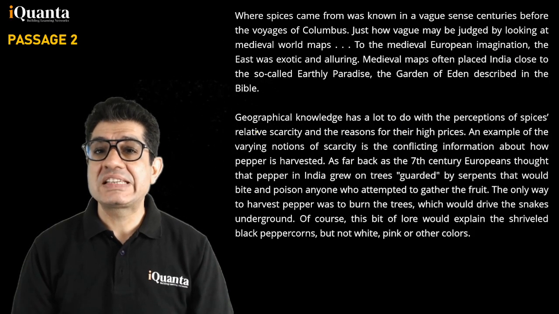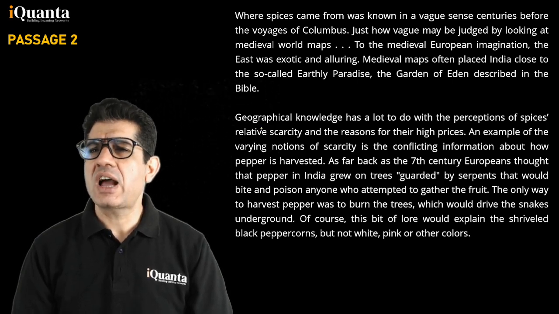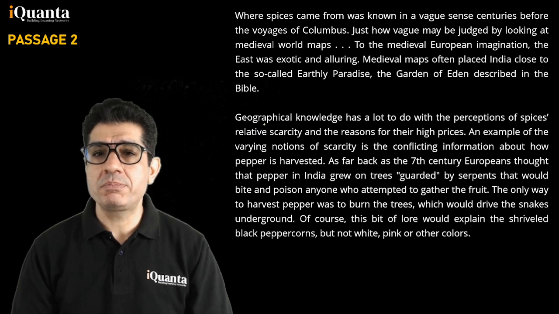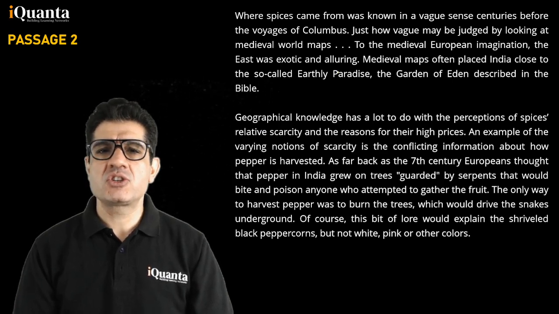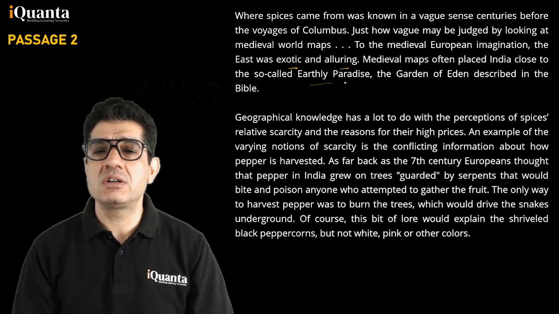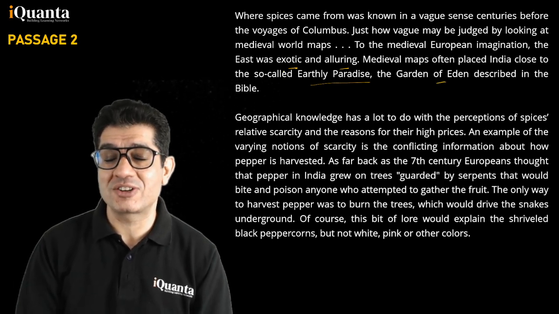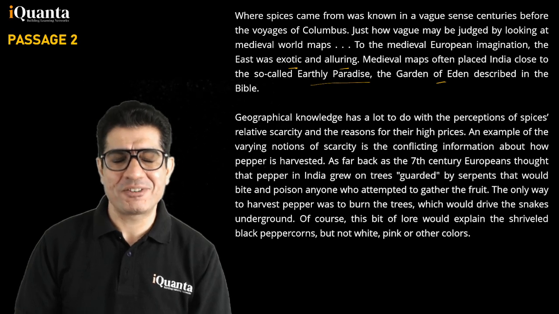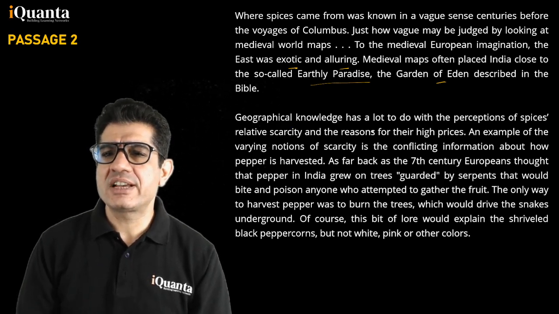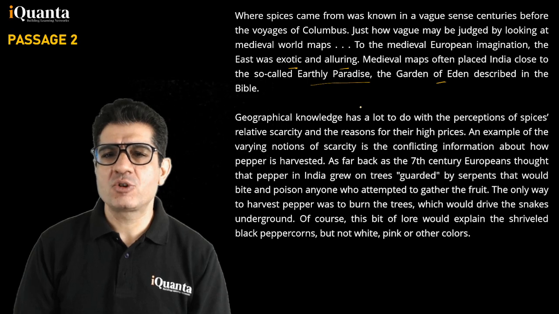Where spices came from was known in a vague sense centuries before the voyages of Columbus. Just how vague may be judged by looking at medieval world maps. To the medieval European imagination, the East was exotic, alluring. Medieval maps often placed India close to the so-called earthly paradise, the Garden of Eden described in the Bible. We had some exalted notion in the world maps back then of our country. Geographical knowledge has a lot to do with the perception of spices' relative scarcity and the reasons for their high prices. An example of the varying notion of scarcity is the conflicting information about how pepper is harvested.